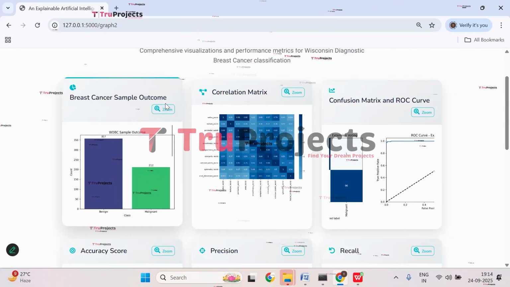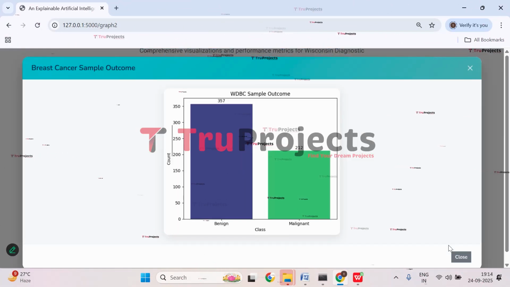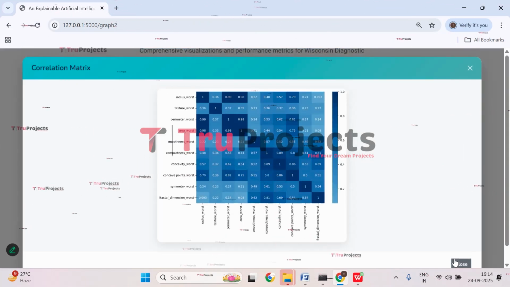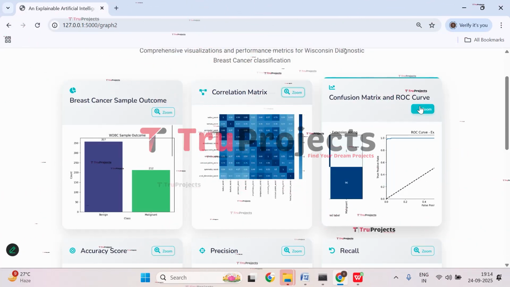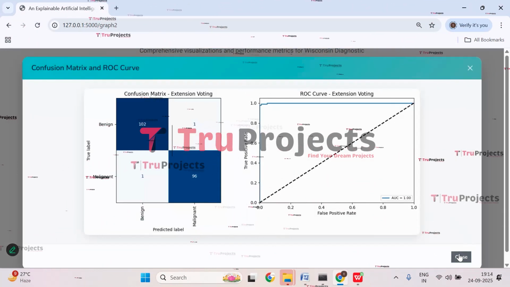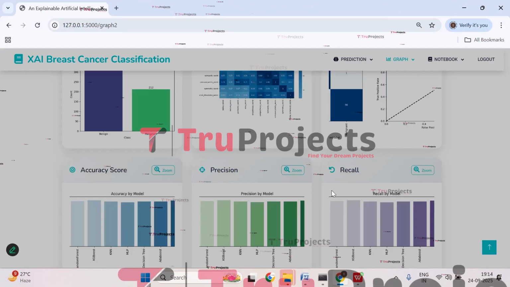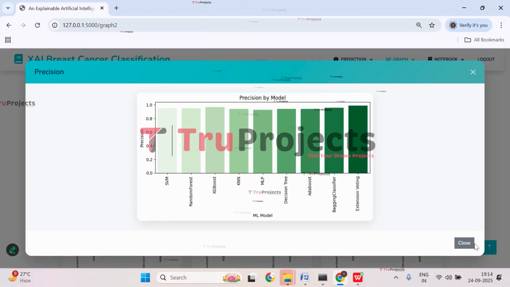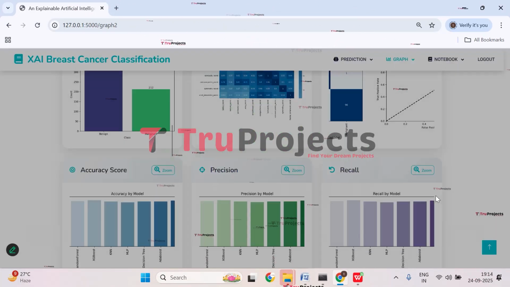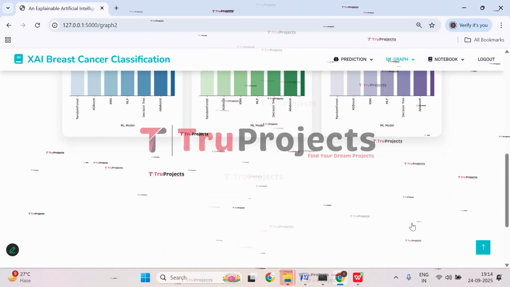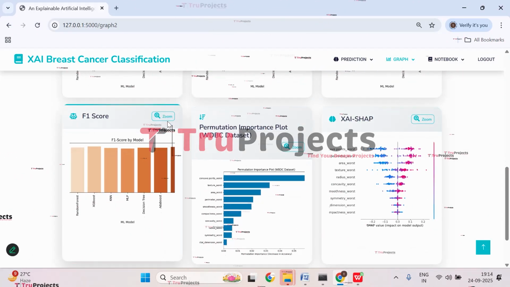So this is the sample outcome graph. This is the correlation matrix. Here we have the confusion matrix and ROC AUC. Here we have accuracy score, precision, recall, and here we have F1 score.